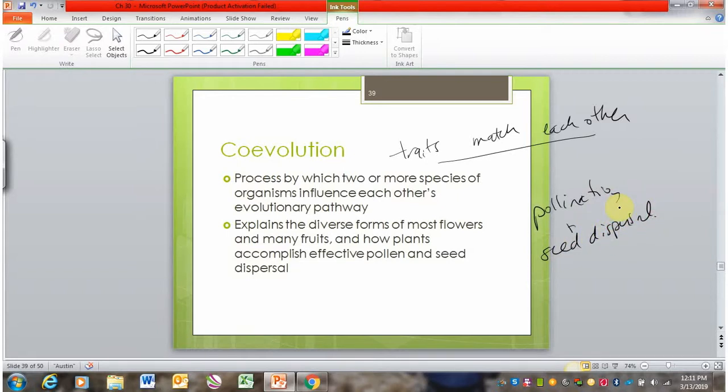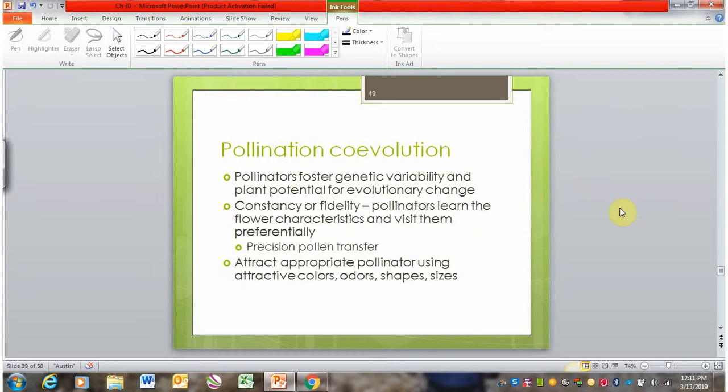So we'll explore a couple more examples of this. We already saw some examples earlier. So with pollination coevolution, the benefit for the plants is that the better they're pollinated, the more genetic variation they have. So the more they can get their pollen spread around, the more likely they are to get interesting combinations of traits that can be selected for.